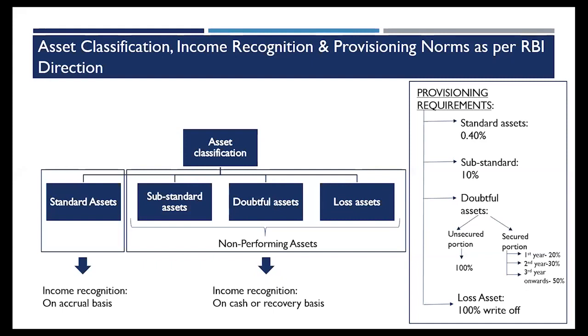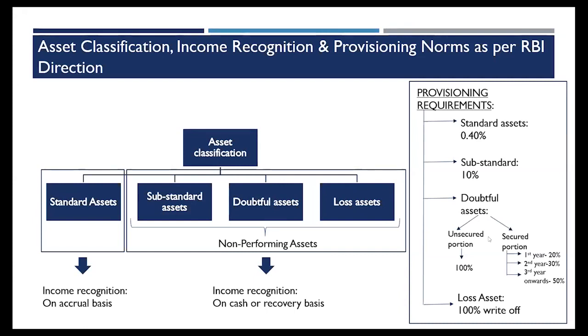Once we do the classification, we are also required to do provisioning for them. The provisioning for a standard asset is 0.4%. For a substandard, it is 10%. For a doubtful asset, it depends whether it is unsecured or secured. For the unsecured portion, I have to provide 100%. For the secured portion, it will depend on which year of classification it is. If it is the first year of classification, it is 20%, second 30%, and third year onwards, it is 50%. A loss asset, as mentioned, has to be written off completely or provided 100%.